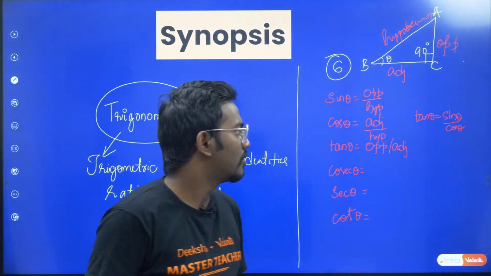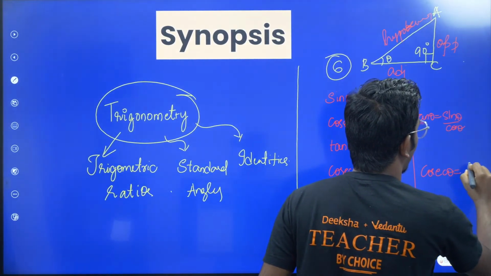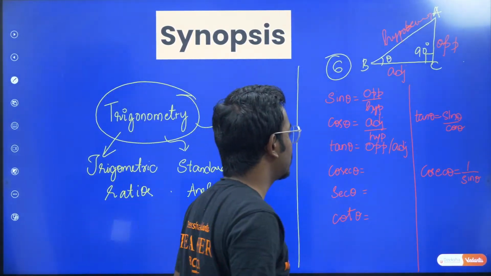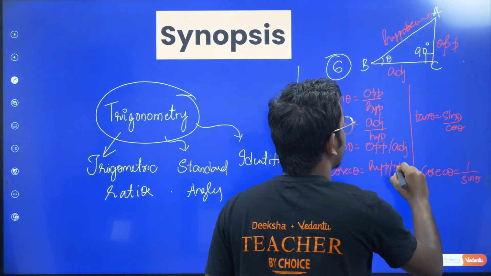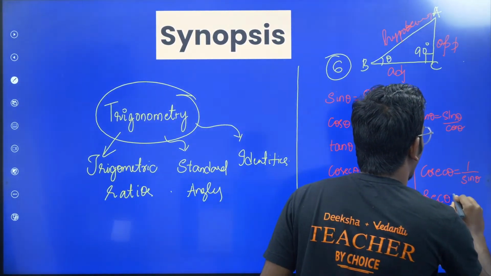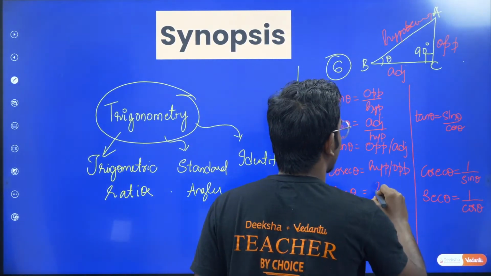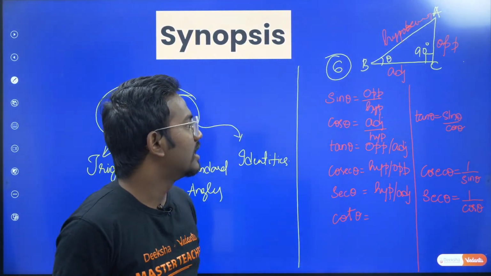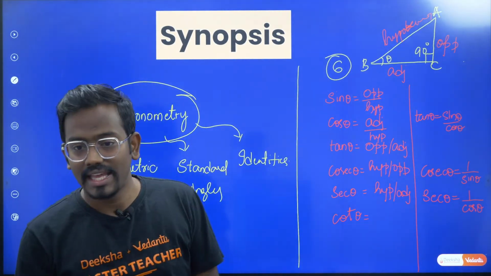Simple. Okay. Cosecant theta is basically the reciprocal of sine theta. So you can write cosecant theta as 1 by sine theta, and therefore cosecant theta is hypotenuse by opposite. Similarly, secant theta can be written as the reciprocal of cos theta. Cos theta is adjacent by hypotenuse, so secant theta is hypotenuse by adjacent. The last thing, cot theta. Cot theta is either cos theta by sin theta or the reciprocal of tan theta. You can take it any way.